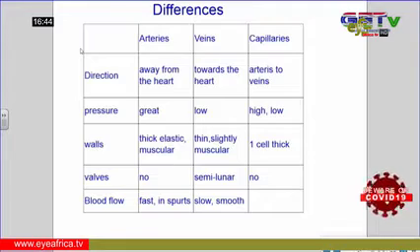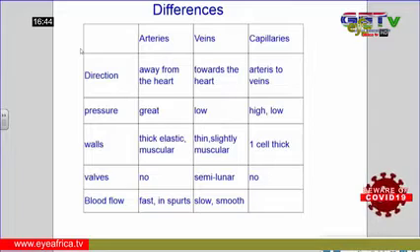Then talking about the pressure in these three vessels, the pressure in the arteries is greater than that of the veins and the capillaries. Then the vein has what we call low pressure. The blood flows with low pressure in the vein. That is why we cannot feel the pulse, that is the pressure of the blood in the vein, but we can feel the pulse in the arteries.